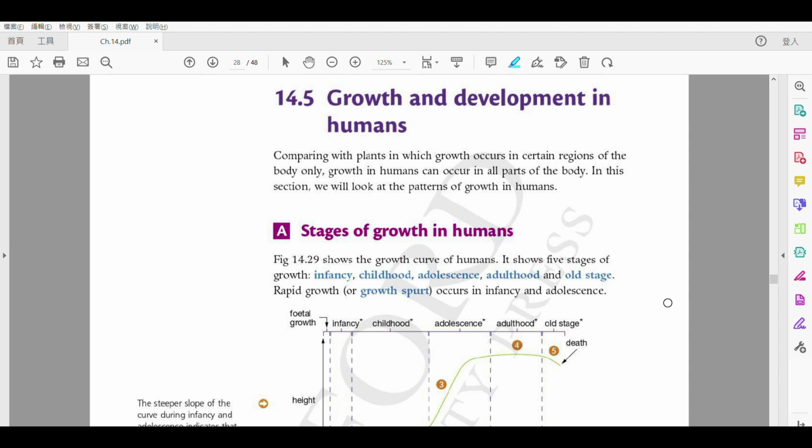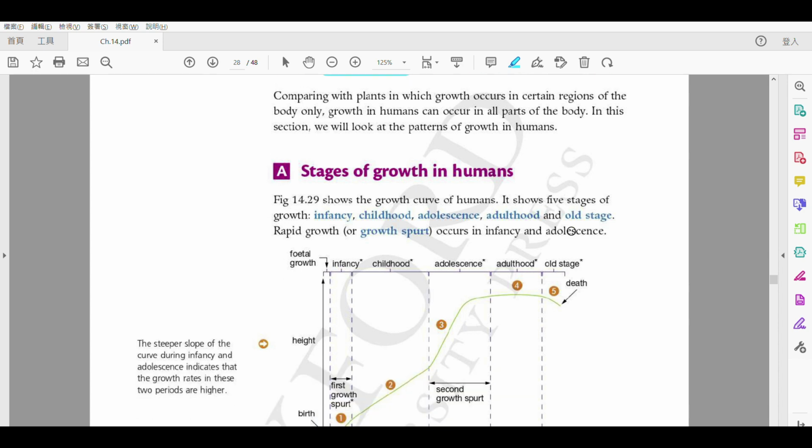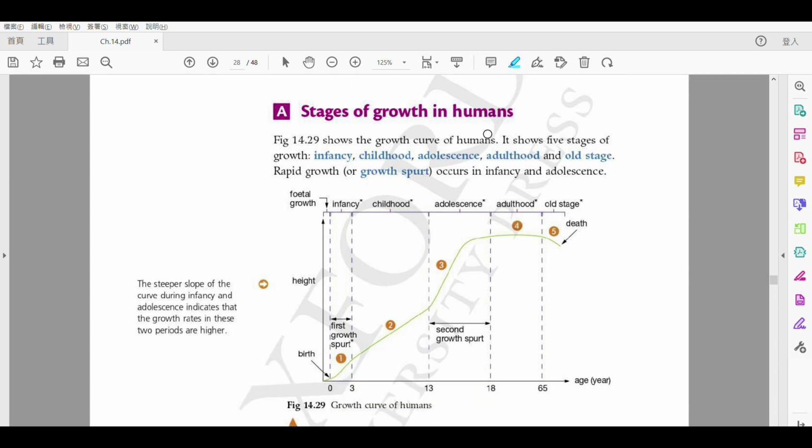So the last one, we are going to focus on growth and development, but no longer in plants. We're going to focus on humans. Similarly, for the last part, we said that there is the growth curve, or we can say the sigmoid curve, for the annual plant, right? And the same goes for humans, but humans are a little bit different, all right? Because as you can see, this is not a total S shape, and we can't really describe this shape, okay?